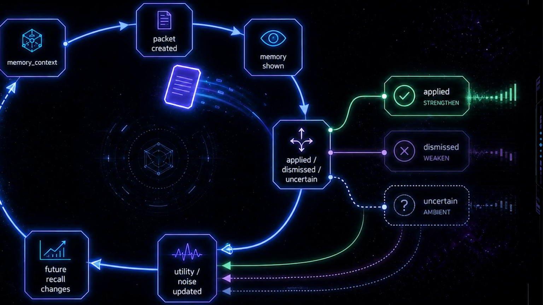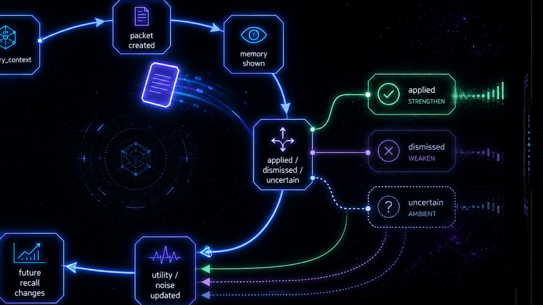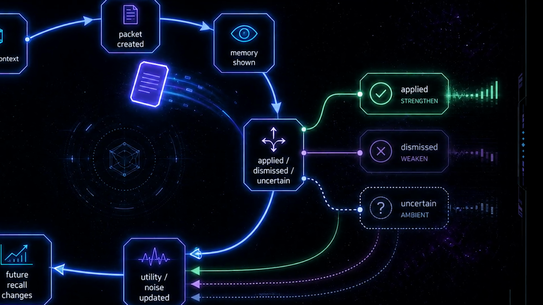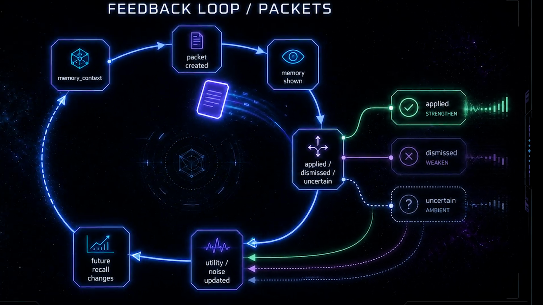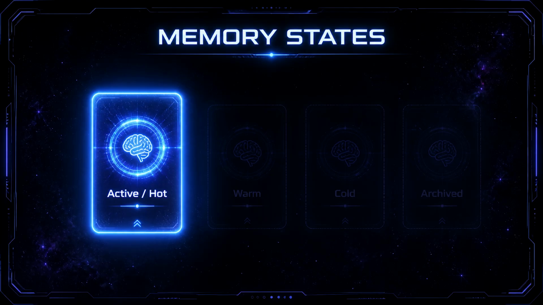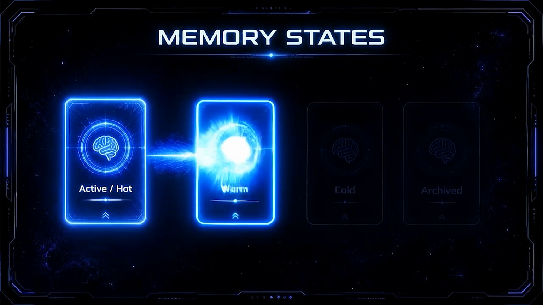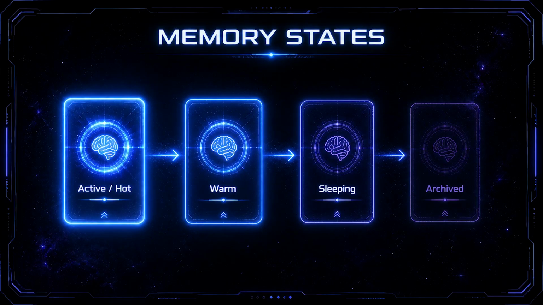This is what makes the system more dynamic than a simple lookup. A normal retrieval system says, "here are relevant chunks." RadialRecall tries to ask, did this memory actually help? Should it wake up more easily next time? Or was it noise? A memory that helps can become stronger. A memory that distracts can become weaker. And if a memory becomes too noisy, it can go to sleep or become archived.